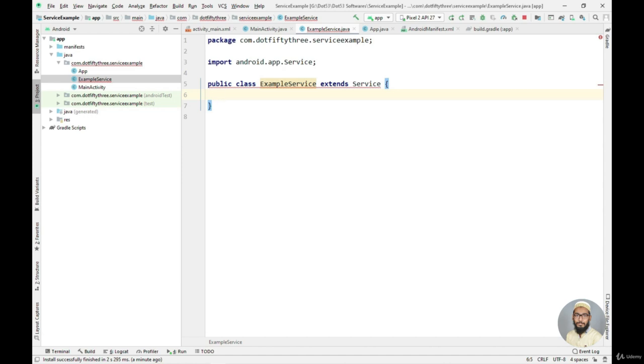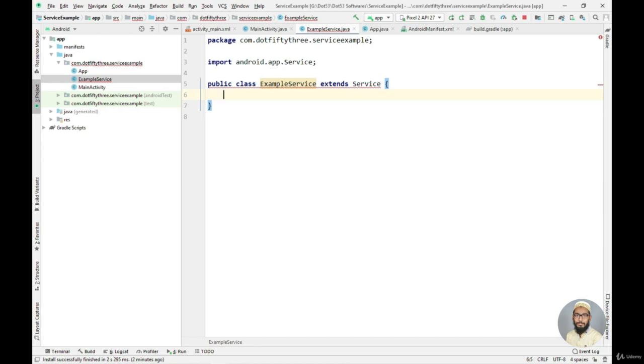Bound services are actually services where other components can communicate back and forth by binding to it. But our service will only start the service and not actually communicate with other services. So we do not need to implement any logic inside this onBind method, but as we need to implement that method, we will keep that thing empty.